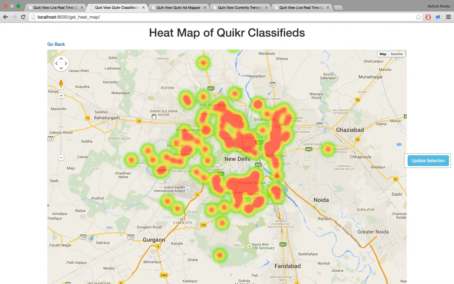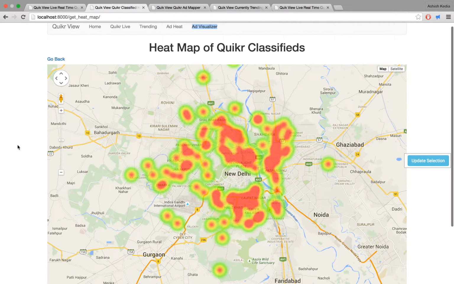Hi, this is the heat map of our Quicker classifieds. First, an introduction to heat maps. A heat map is just a two-dimensional representation of data, usually represented by colors. It gives us an immediate visual summary of information. As you can see, these red dots indicate that the number of ads in these locations is of very high density. We have done this by counting the number of ads by category.